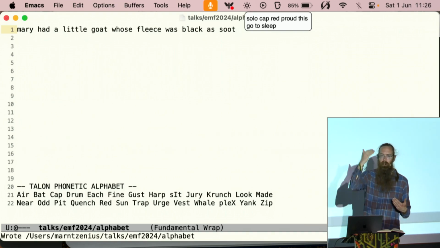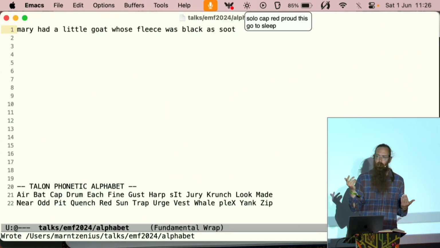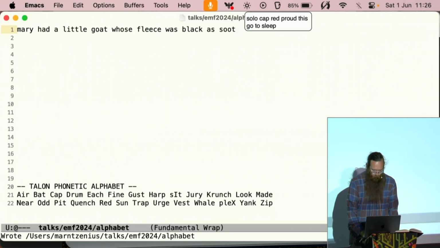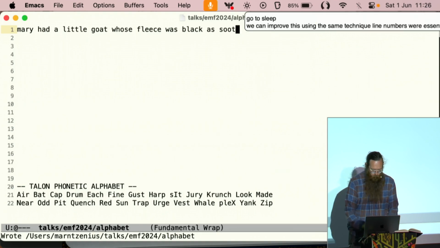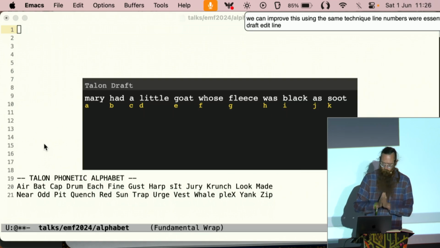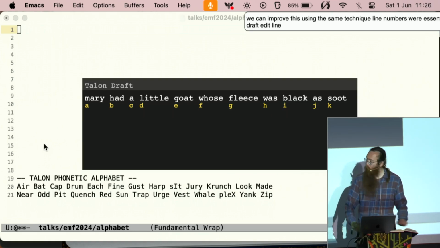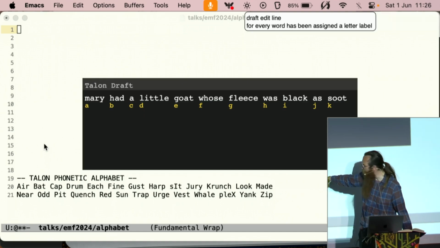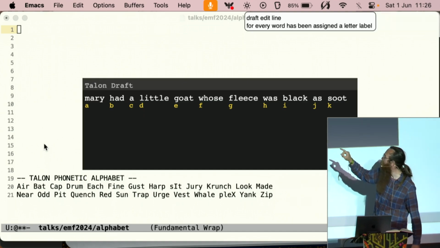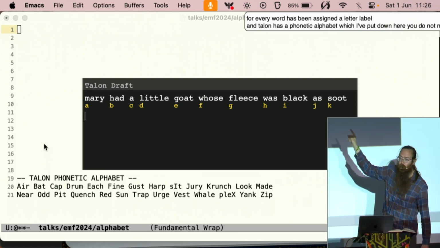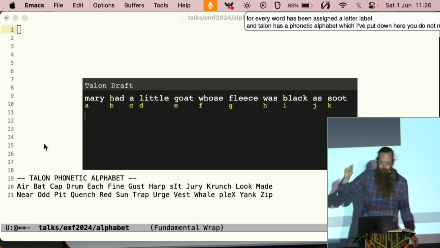We can improve this using the same technique. Line numbers were essentially labels that we could use in our voice commands. So let's label the words so we can use them in our voice commands. So here, every word has been assigned a letter label. And Talon has a phonetic alphabet, which I've put down here. You do not need to memorize that. And so if I want to edit a particular word or a particular chunk of words, I can use the labels.